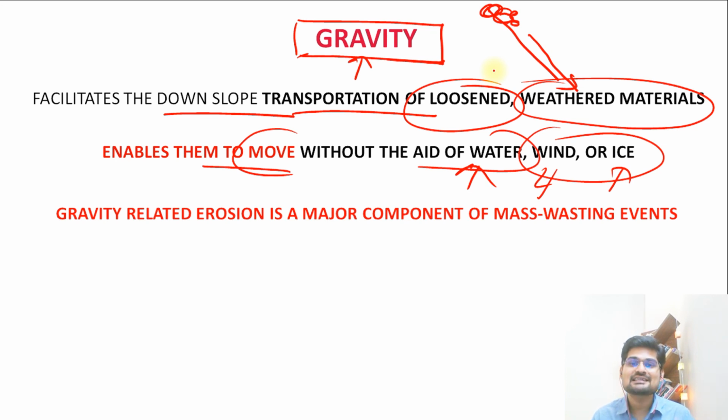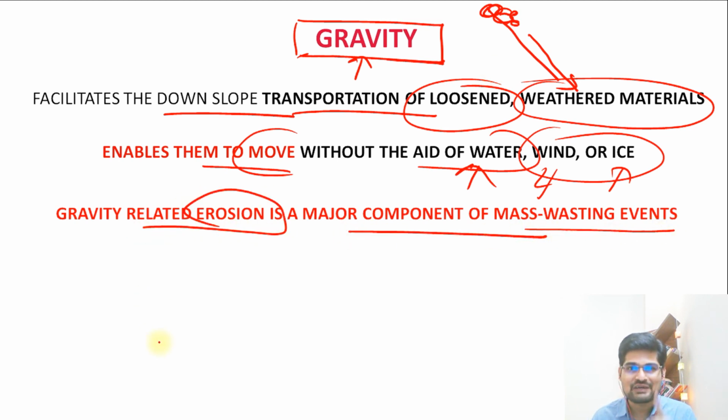In detail, when we study the gravity factor, we study about mass wasting in the lecture to come. So gravity related erosion is a major component of mass wasting events that we study. So in the next lecture, we are going to study the third denudational process, that is mass wasting. Now, we have already studied the second important denudational process today, that is the process of erosion, its various types, its characteristics, all those factors. So now, in the sessions to come, we are going to learn more on the denudational process, that is mass wasting.